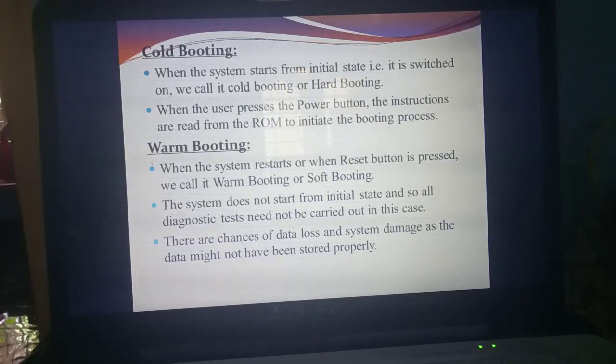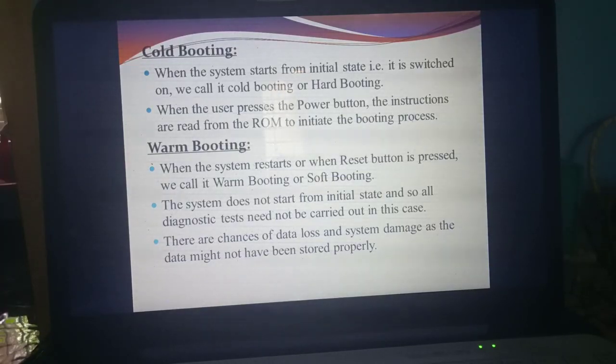So first thing we are going to study about cold booting. What do you mean by cold booting? So you are going to switch on the computer now. That is the initial state. The system starts from where? Initial. That means from the starting state. So if you switch on the computer, the system starts from the initial state, isn't it? From the beginning it will start.